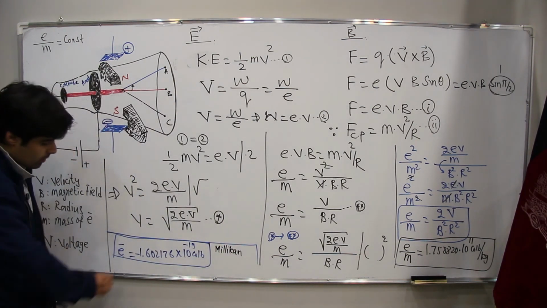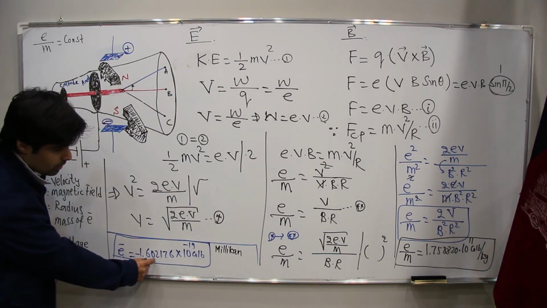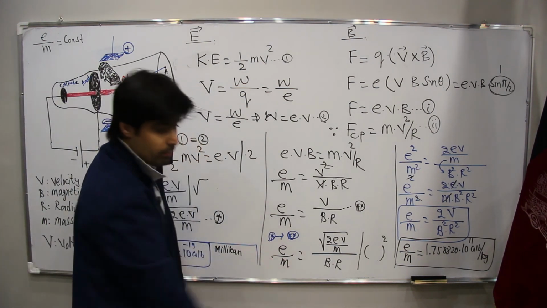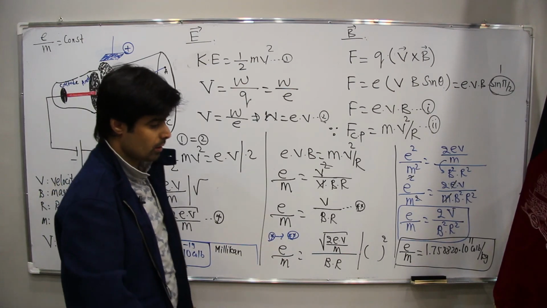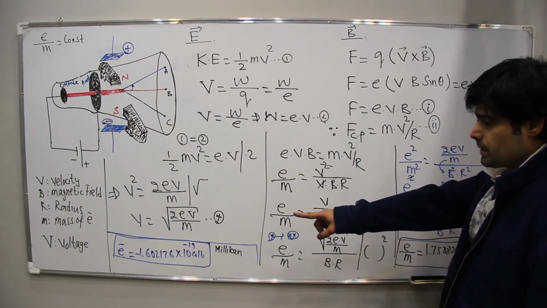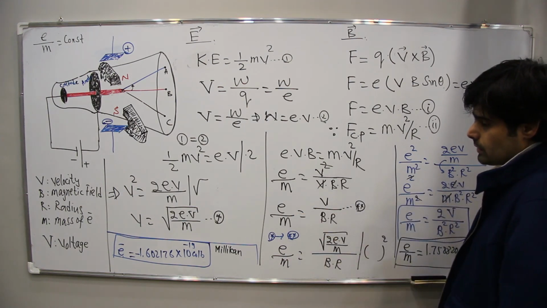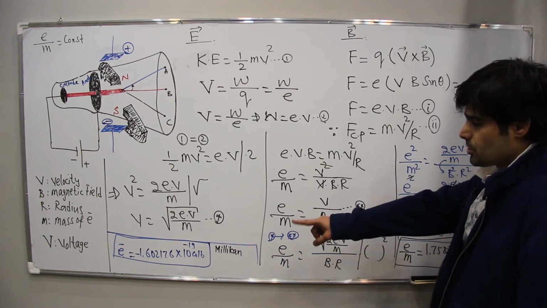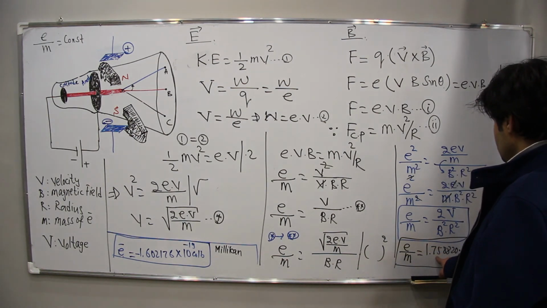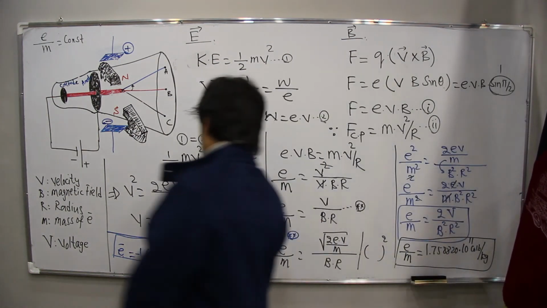If we have the electron charge, now what do you say? Can we have the magnitude of the mass? Yes, why not? If we put here e as 1.602176 times 10 to the power minus 19 coulomb, this is known, then we can find the m.